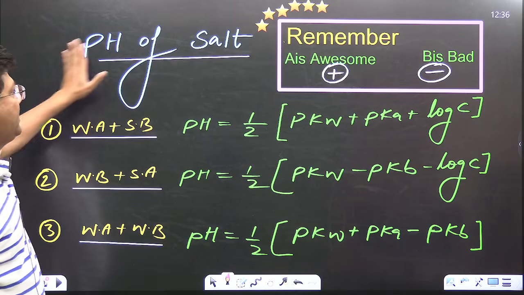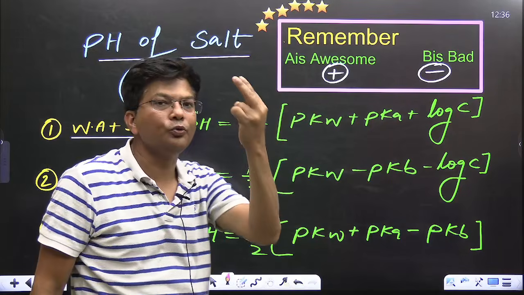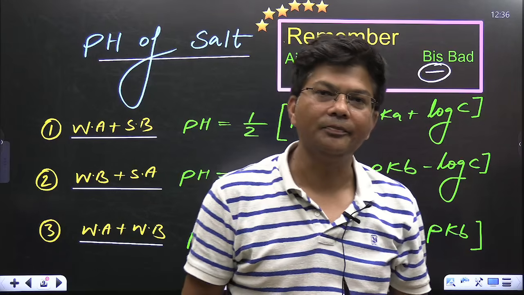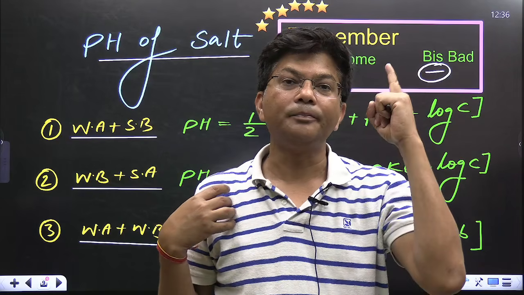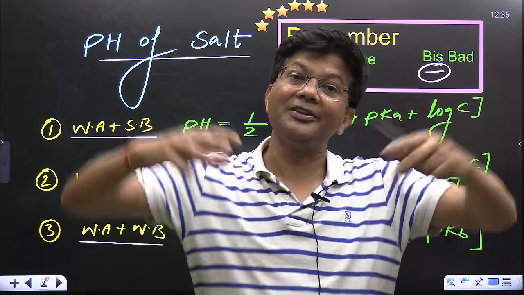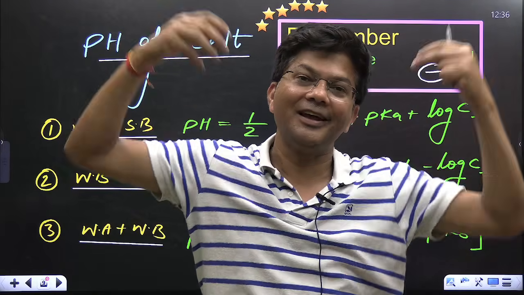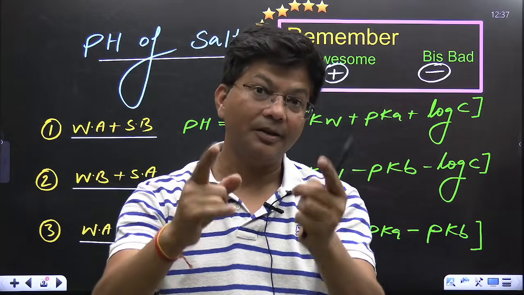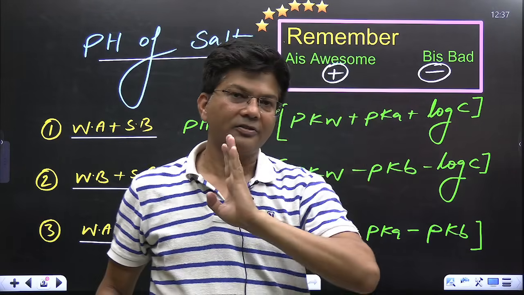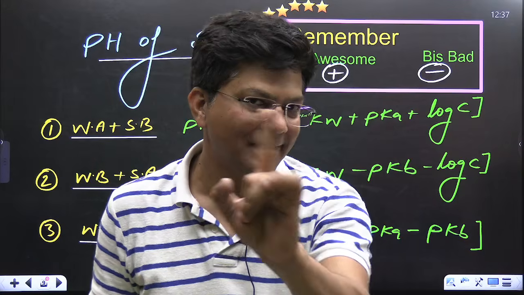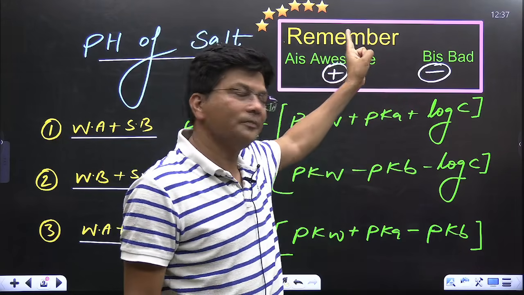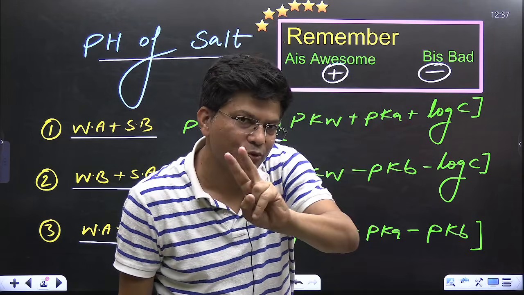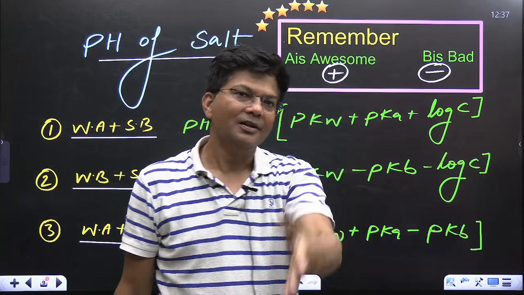Now, pH of salt. Just remember two things. You know that whenever you are studying in your school, I don't know about your time, but I know my time. Some people were in A section, we were thinking they are very positive, they are very intelligent, and B section, we were thinking B was bad. Nothing is like that, but in my time it was like that. But it is not having any relation with these sections. Okay, A is awesome, positive. B is bad, negative. Just remember two signs, positive, negative. That will give you all the formulas.